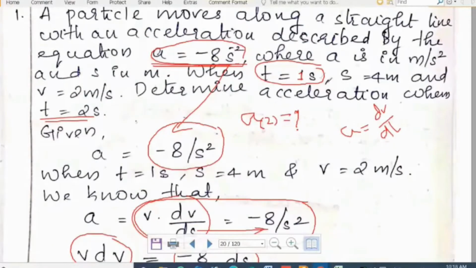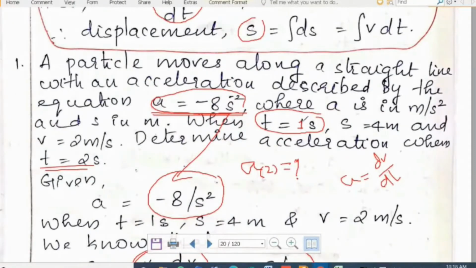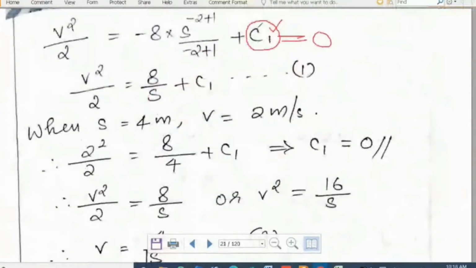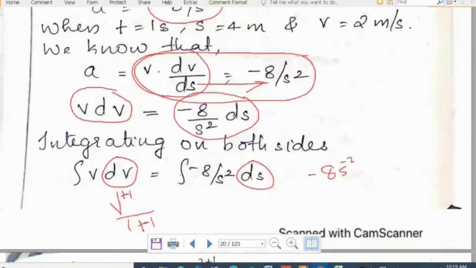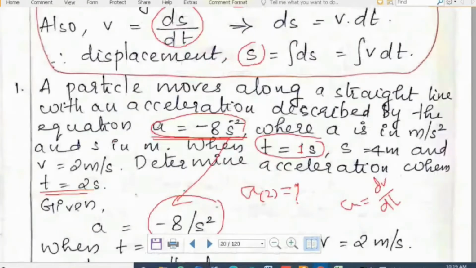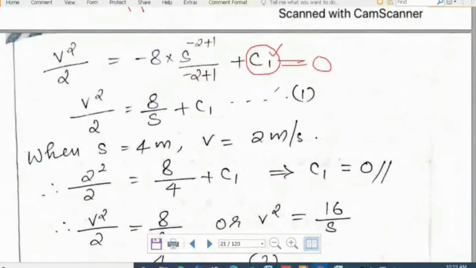Conditions will be given, or there will be a condition which can be assumed from the given statement of the problem. If we say a body is starting from rest, even though the acceleration is varying, we can assume that at t equal to 0, v is equal to 0 and s equal to 0. No problem. So we have to put the constant of integration when we integrate, and then evaluate the constant using the given conditions. Here, no assumptions are needed because the conditions are directly given, so you can easily find the value of c1.